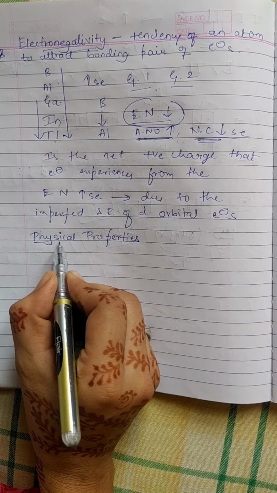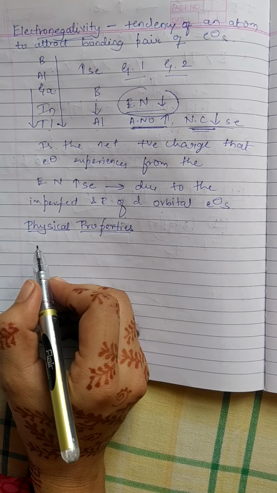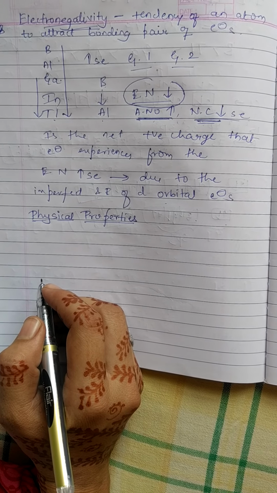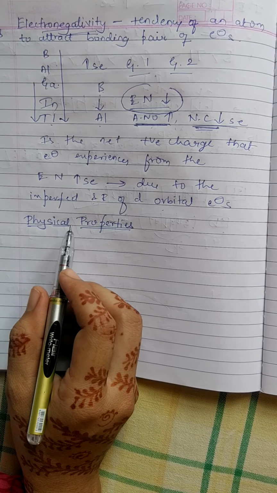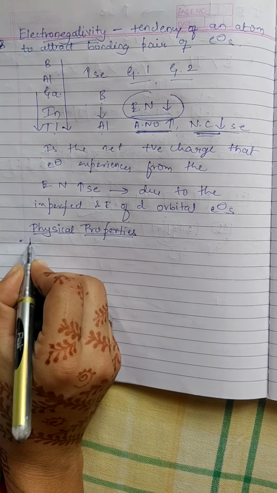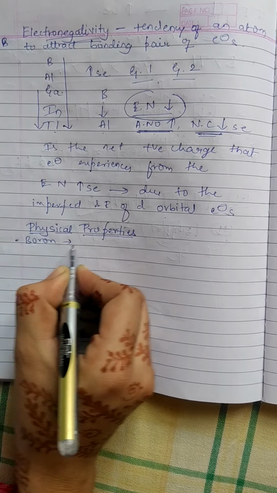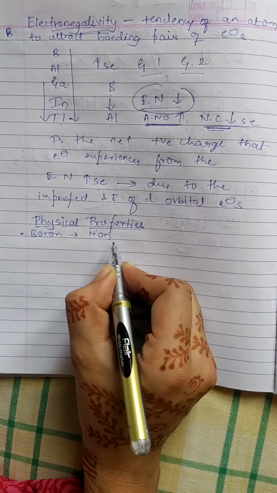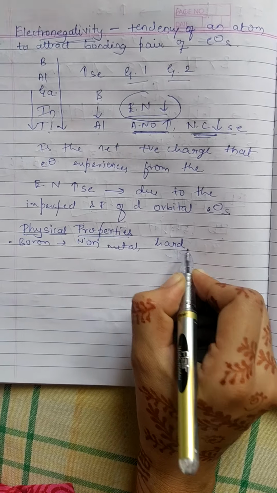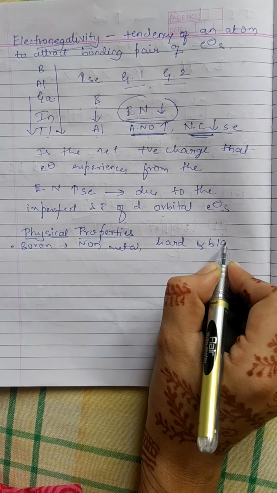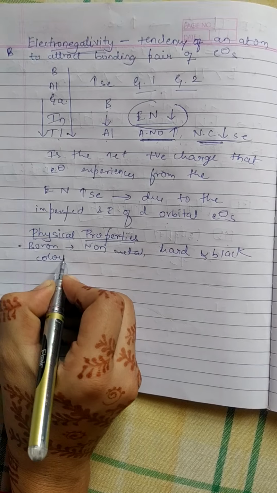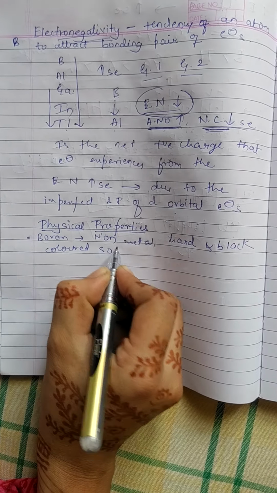Next, the physical properties. Physical property means the study of density, mass, color and odor. These are the physical properties. Now first one, boron. Boron is a non-metal, and it is a hard, black colored solid.